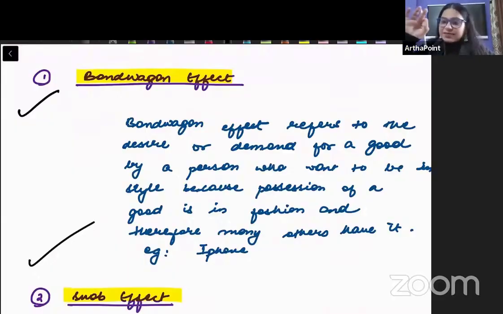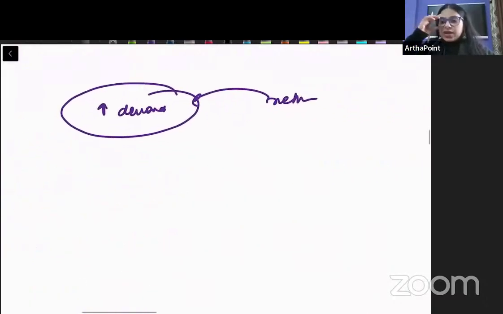Bandwagon effect is that effect which involves network externality due to fashion. Just for example, all of us are aware that, I'm not sure abhi kya latest fashion hai, but for example, abhi tak everybody was using say a particular kind of phone. And now because another phone is in fashion, you start using that phone. So that is a bandwagon effect. Matlab, because you are influenced by fashion.